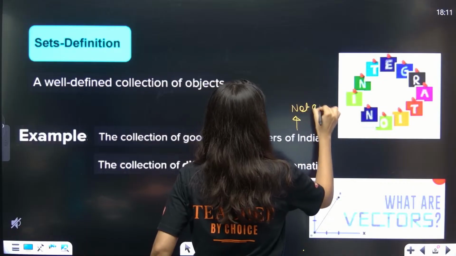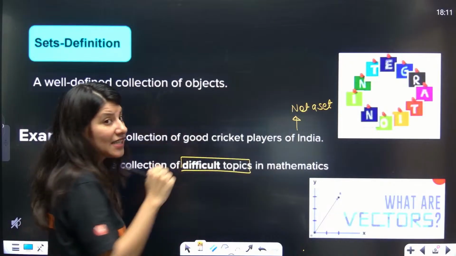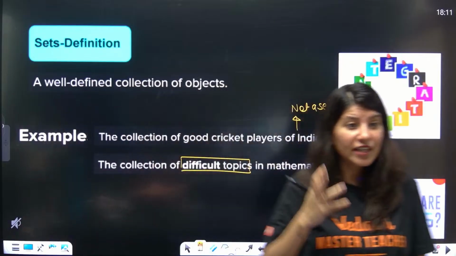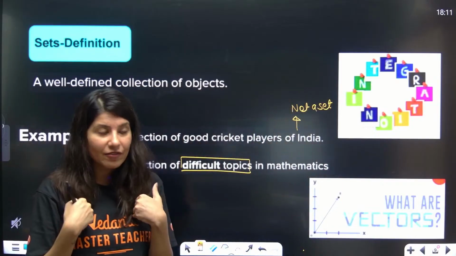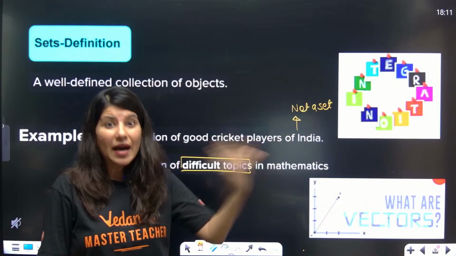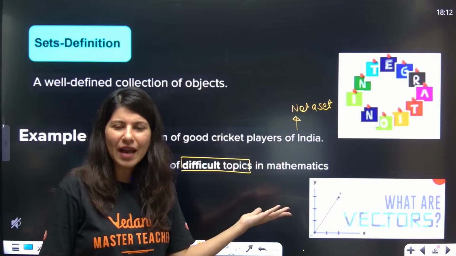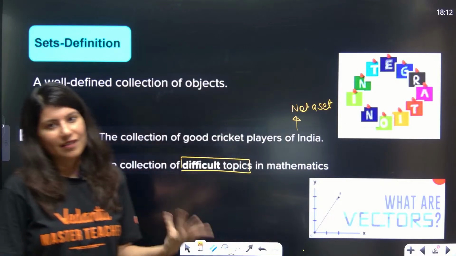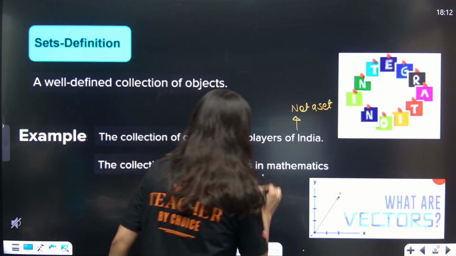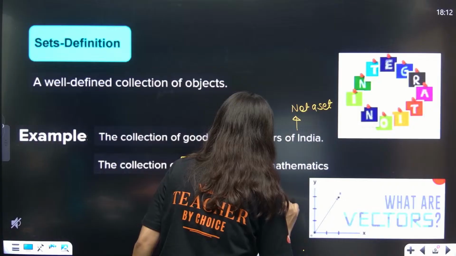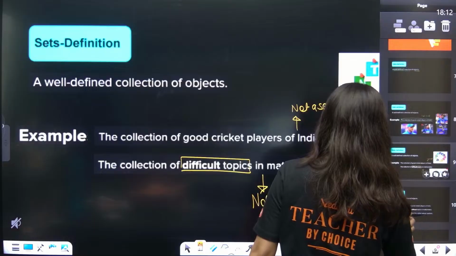What about the next one? Collection of difficult topics in mathematics. Again, that is a subjective thing. Difficult for me is different from someone from a mathematics background, and for someone from a bio or medical background, the difficult topic may be different. So this is also not a set, because it is not a well-defined collection.